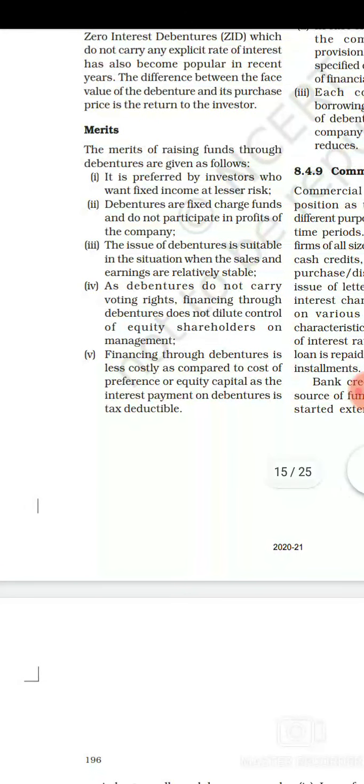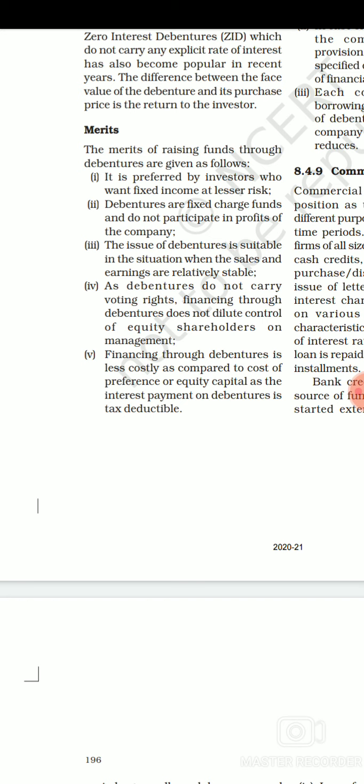Next, the issue of debentures is suitable in a situation when sales and earnings are relatively stable. A company whose sales and earnings are going to be stable for a long period of time, and who has a past history that their sales and earnings have been near about stable for quite a few years. So it is very good or very suitable for those companies that they can go with the option of debentures for raising funds.